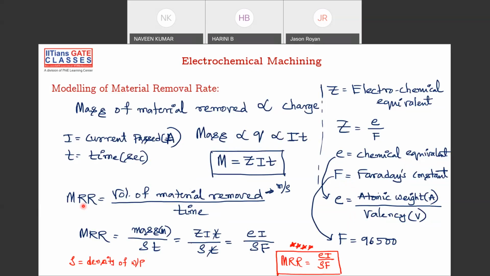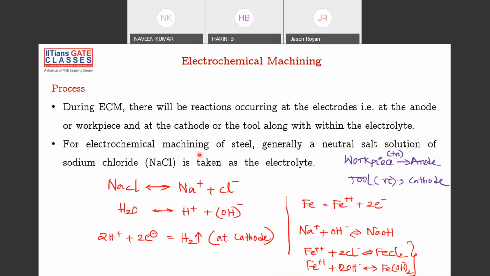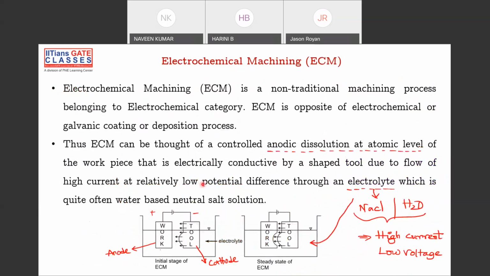Okay, so tell me one question: if you put terminals positive and negative, from which to which is the current getting passed? Negative to positive or positive to negative? In which direction? That is electron movement. Current is passing from positive to negative, you're right. But electrons are moving from negative to positive. Electrons are moving from negative to positive, and current is moving from positive to negative. Now you got the point. So as electrons move from here to here, those electrons are going and hitting it. Got the point? Yes.